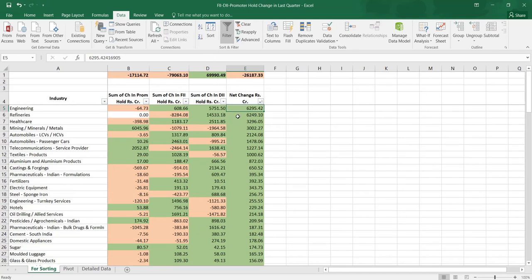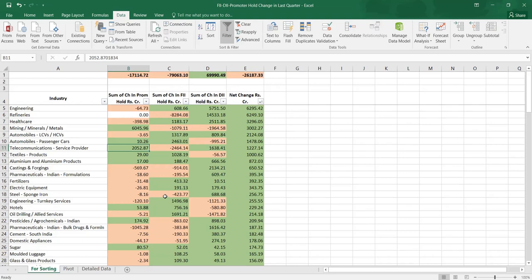On the other side, let us see which industries are being favored by the major people, big shots. One is engineering, the another one is refineries. In refineries, DIIs are bullish, whereas FIIs are bearish. And healthcare, DIIs as well as FIIs are bullish. Then mining, promoters are bullish, it looks like. And altogether whatever is being sold by the FIIs and DIIs is being bought by the promoters in mining, metals and minerals. Likewise even in telecom also.